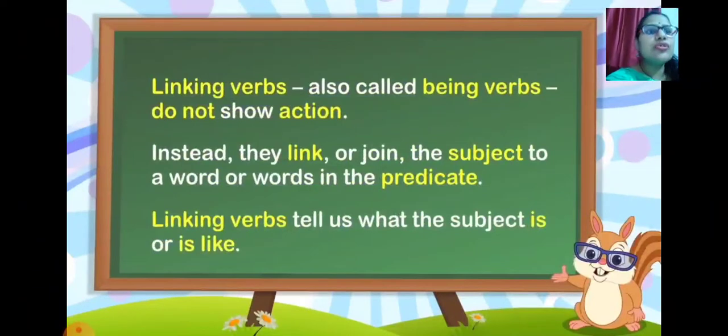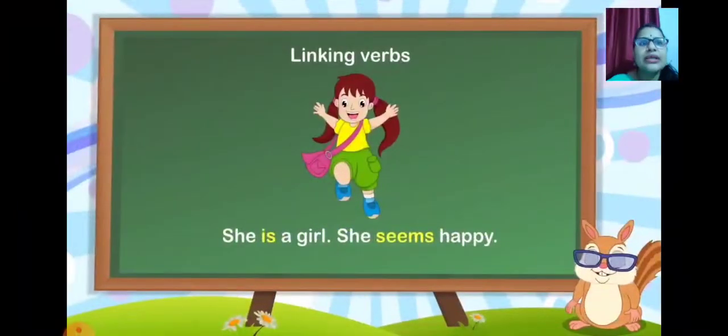Linking verbs, also called being verbs, do not show action. Instead, they link or join the subject to a word or words in the predicate. Link simply means it's going to join something. And what will they join? They will join a subject to a word or words in the predicate. Linking verbs tell us what the subject is or is like. Let's see an example, then you can understand linking verbs.